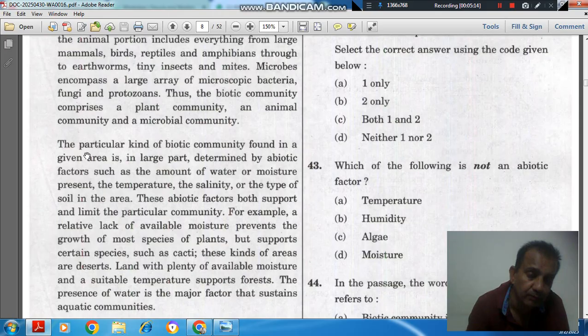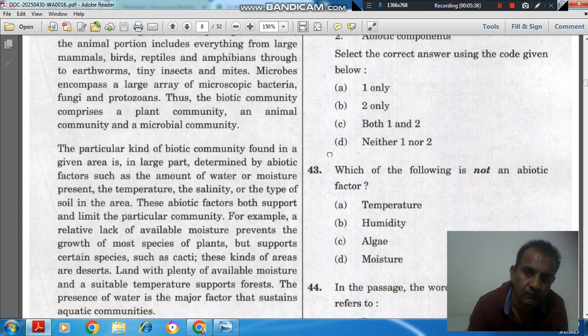Here again from the same line, the particular kind of biotic community found in a given area is in large part determined by abiotic factors such as the amount of water or moisture present, temperature, salinity or type of soil in the area. So these abiotic factors both support and limit the particular community.